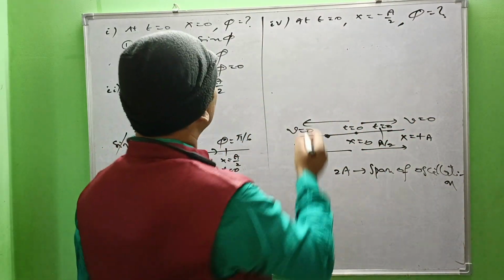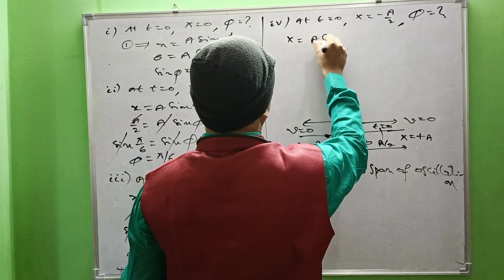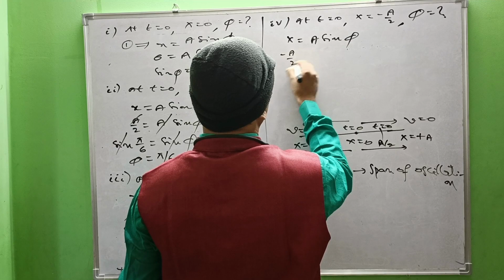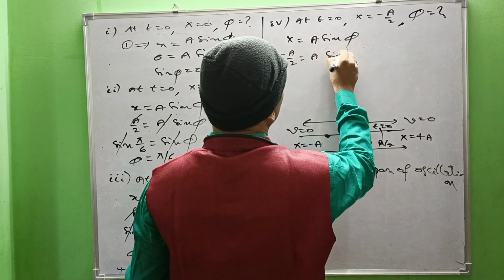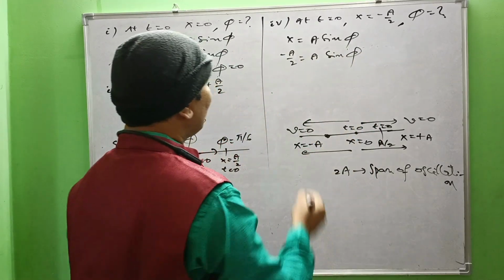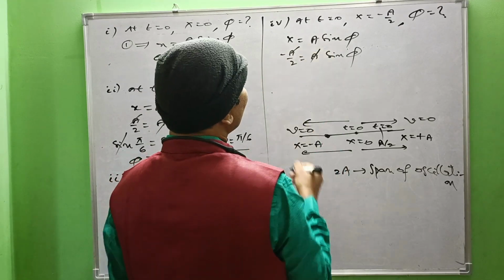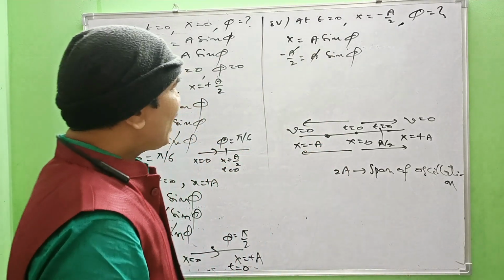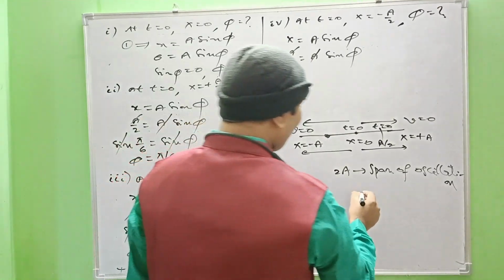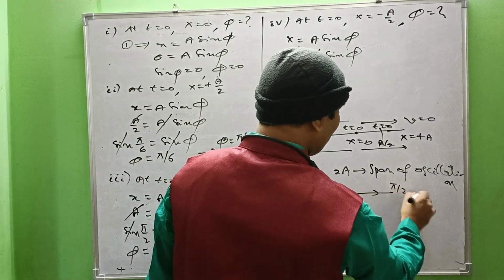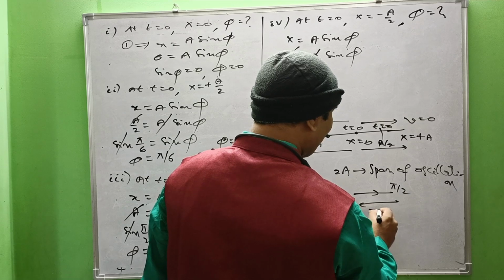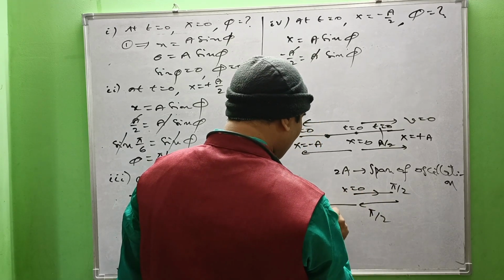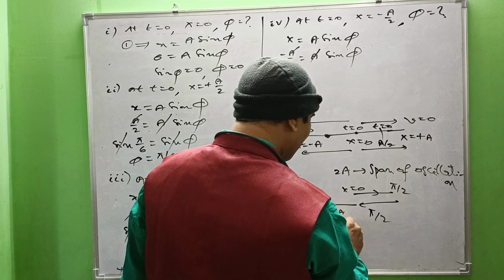In the same way, x equal to a sin phi. x means minus a by 2, equal to a into sin phi. The a cancels, that is minus 1 by 2. Minus 1 by 2 means from here to there is pi by 2, from here to there again pi by 2, from this point x equal to 0, from here to there x equal to minus a by 2.